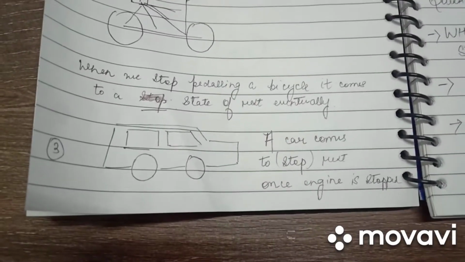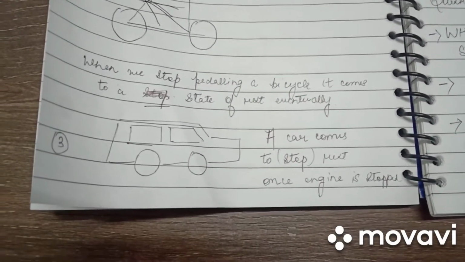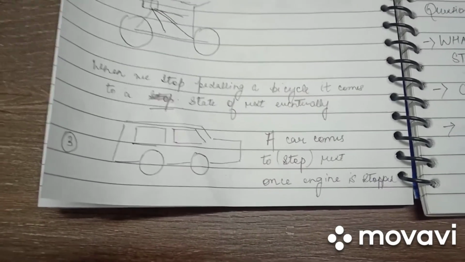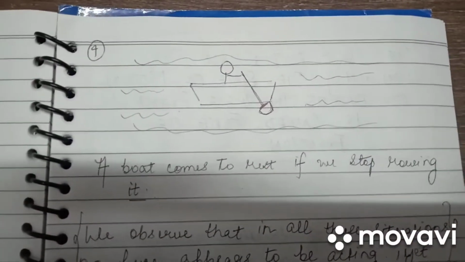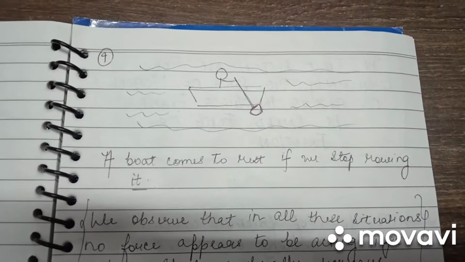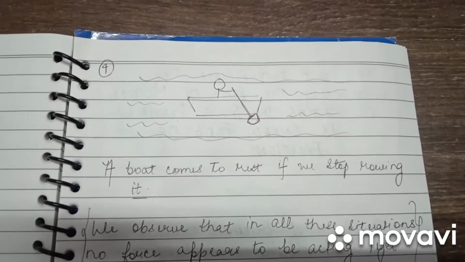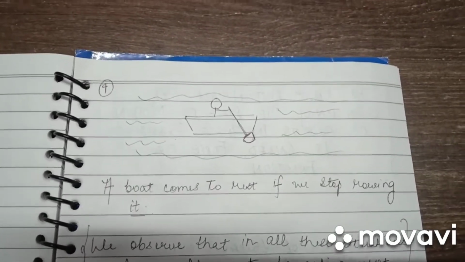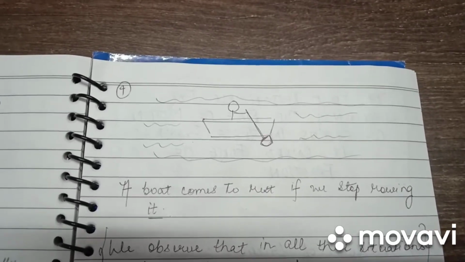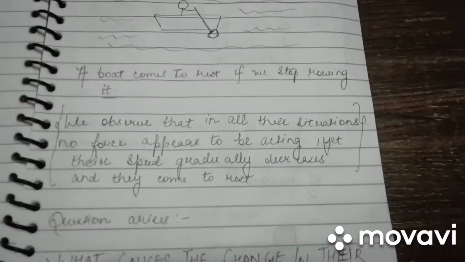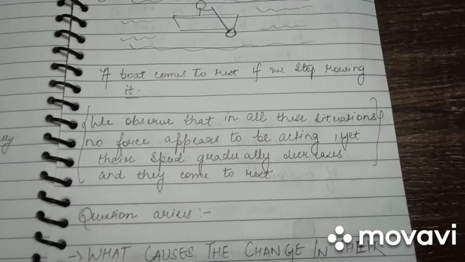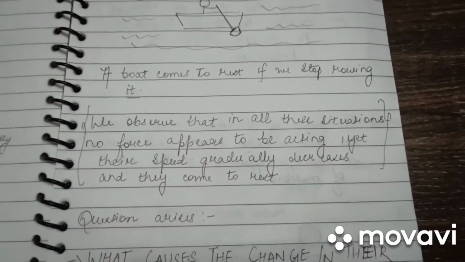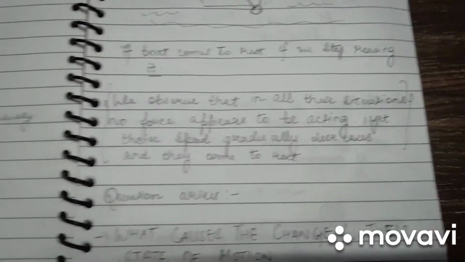Another example is a car, which comes to a state of rest after moving a certain distance once the engine is stopped. Also, a boat comes to a state of rest if we stop rowing it. Well, there happens to be a certain common factor in all these examples. We observe that in all these situations, no force appears to be acting, yet their speed gradually decreases.